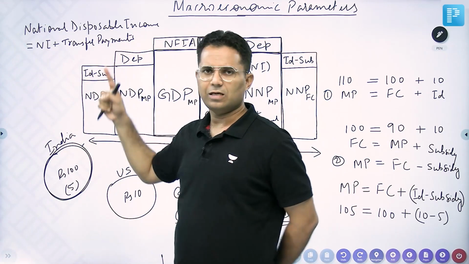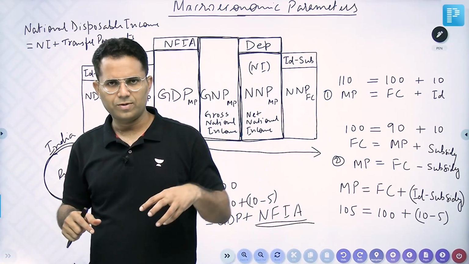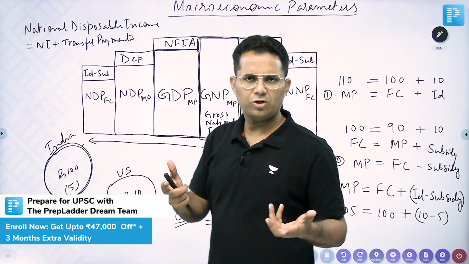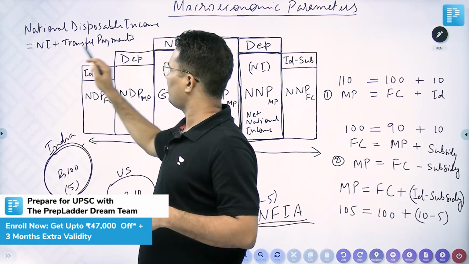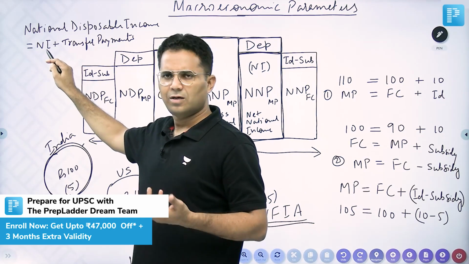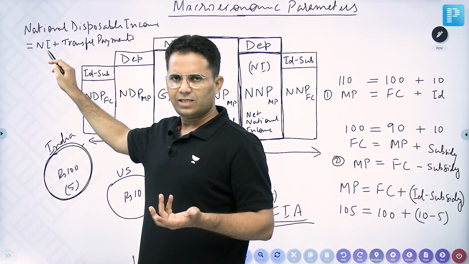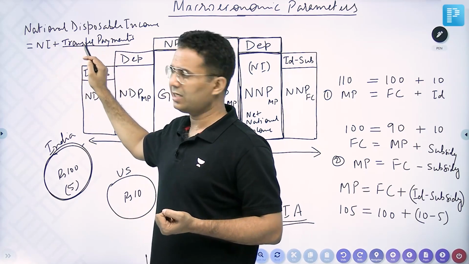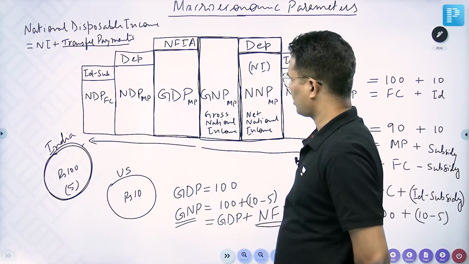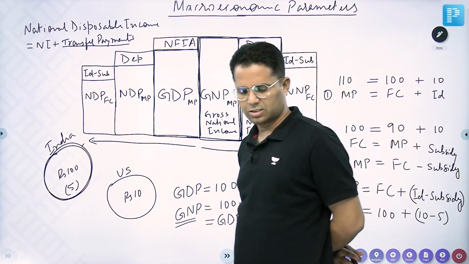National disposable income. The friend who is giving me money, of course, I can dispose of it in any way. I am getting the money. So for that, the term is national disposable income. In this national income, NFIA is included, plus transfer payment. That means whatever I have received from my friend will be included here. Okay. So that is all about these terms.